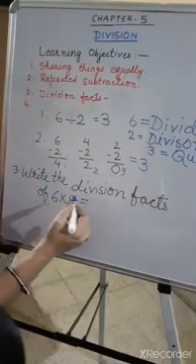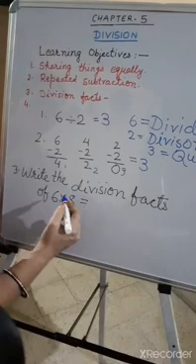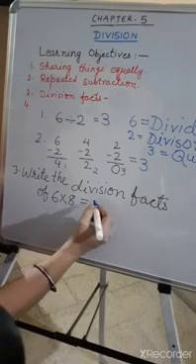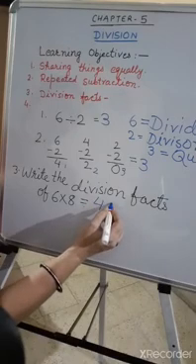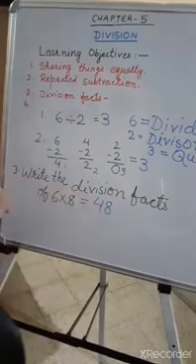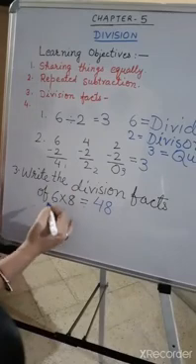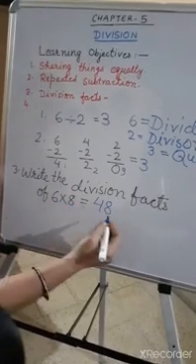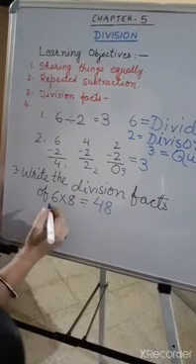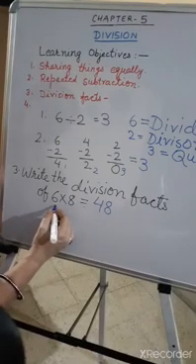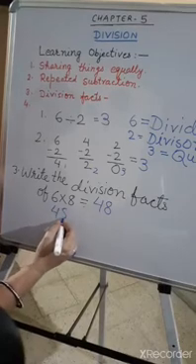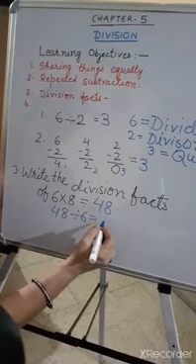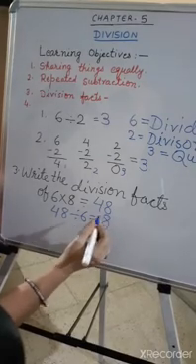Now write the division facts of any numbers. Suppose I have written 6 times 8 is equal to 48. This is a multiplication fact. Now you have to write this multiplication fact as a division fact. 48 divided by 6 is equal to 8, because 6 eights are 48.